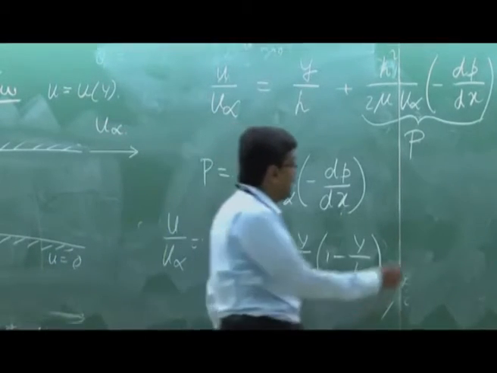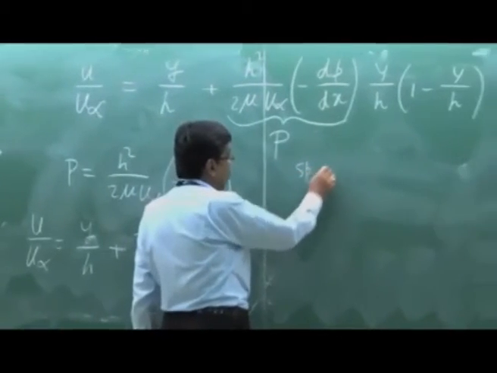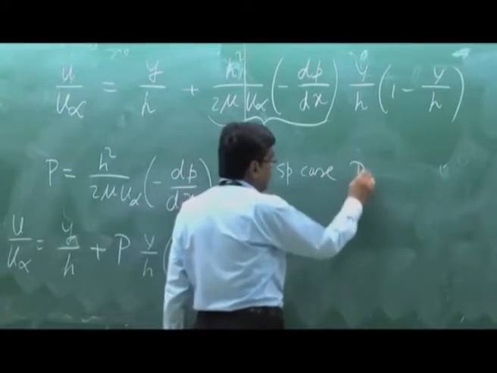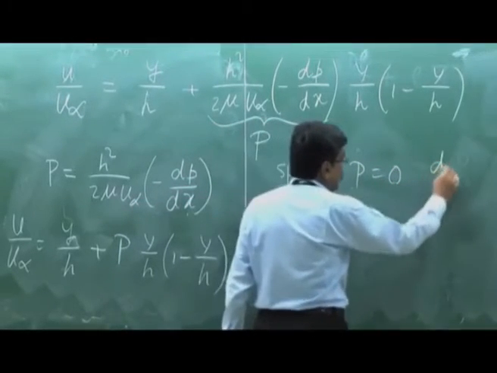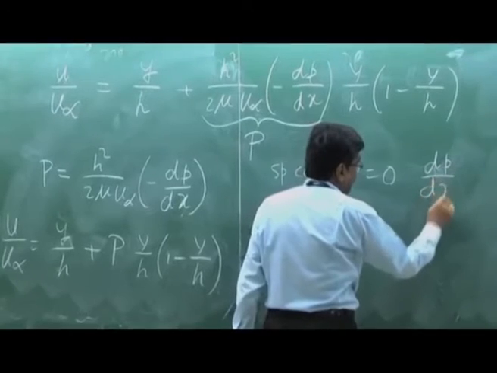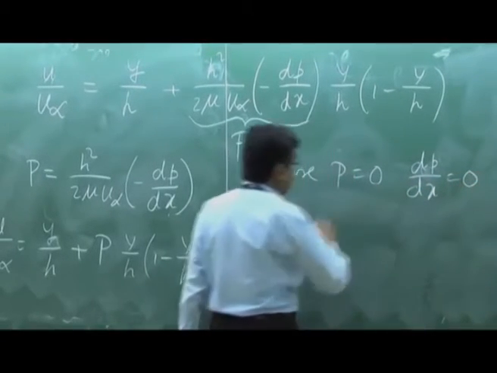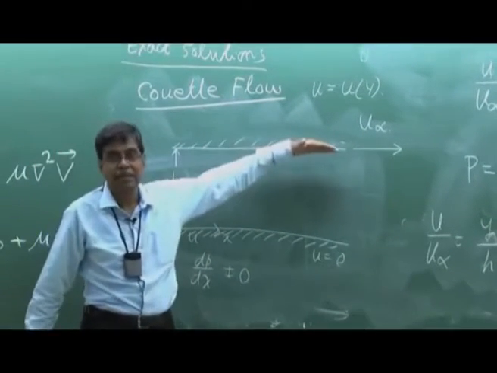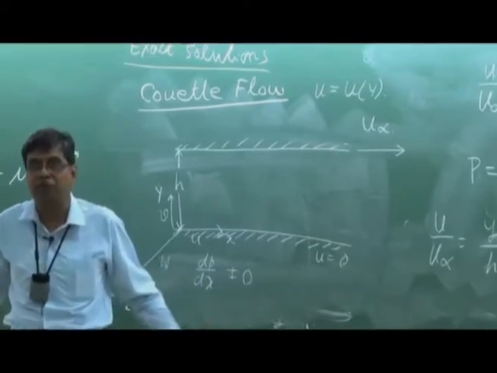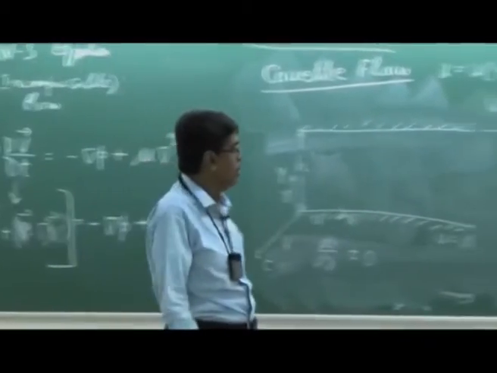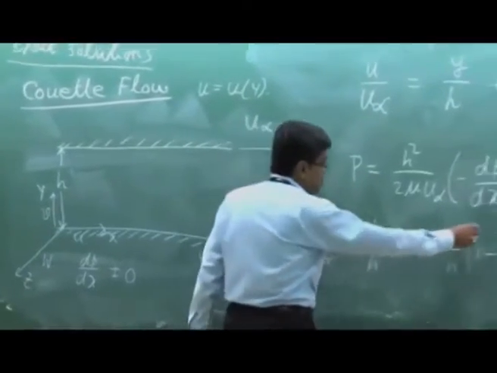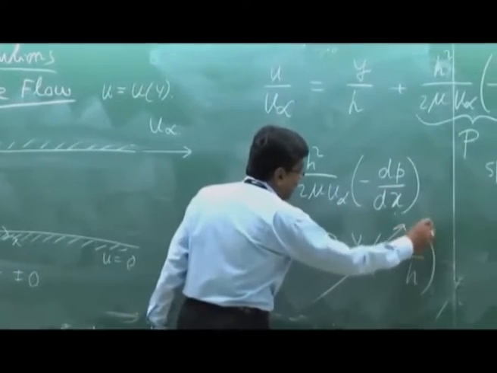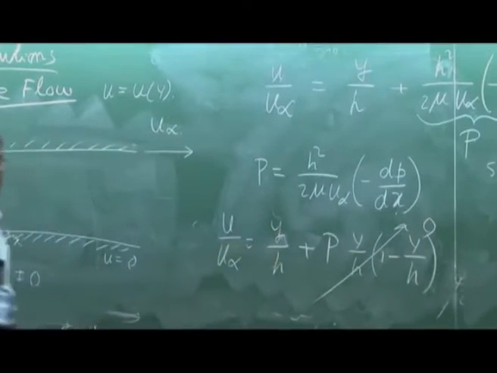As a special case, when P is equal to 0, that is no pressure gradient, there is no dp dx, that means the fluid in the channel is driven only by the shear, it is only a shear driven flow, then this term is 0 and we get a linear velocity distribution.